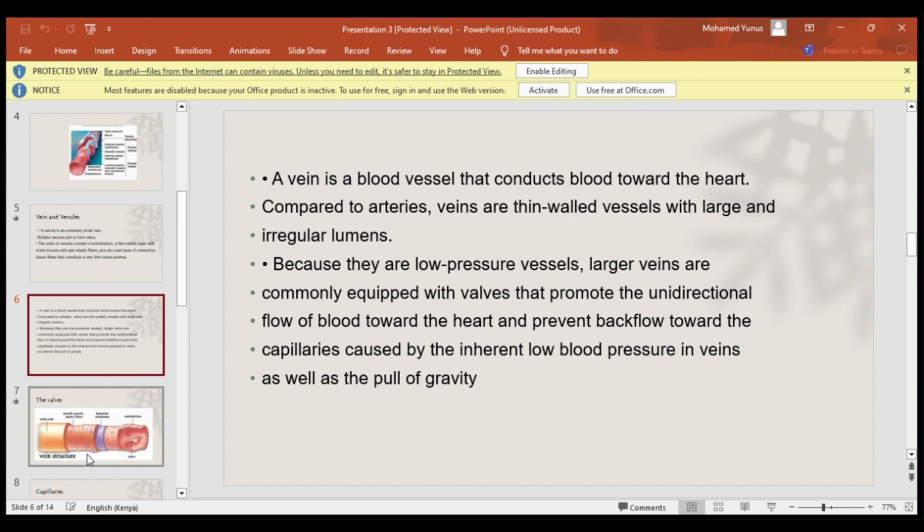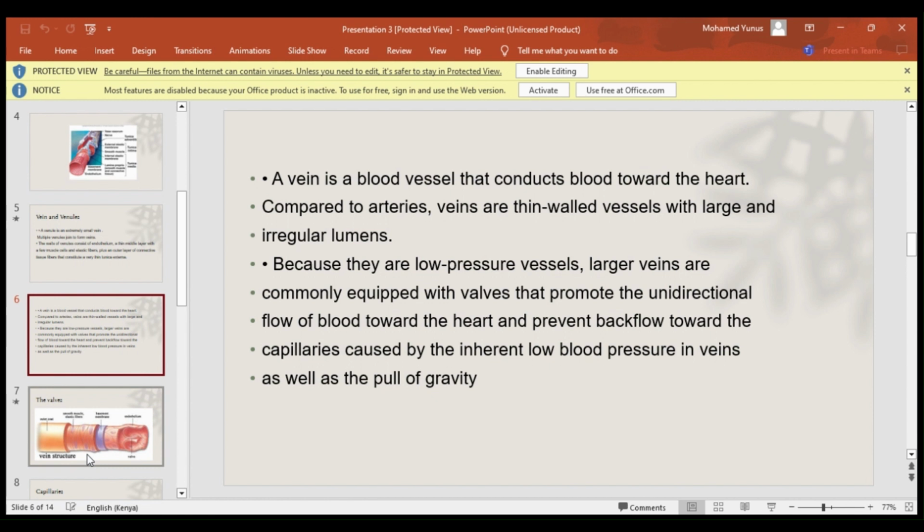Large veins are commonly equipped with valves that promote the unidirectional flow of blood. A unidirectional flow of blood is the movement of blood in one direction. If the blood is going towards the heart, all the blood within that blood vessel is moving towards the heart, not some going towards the heart while some is backflowing towards the capillaries. That is made to happen by the presence of the valves within these large blood vessels, the veins.